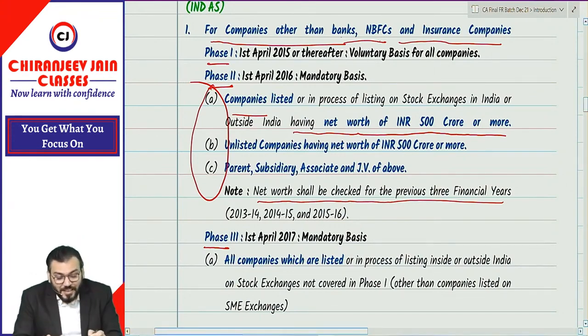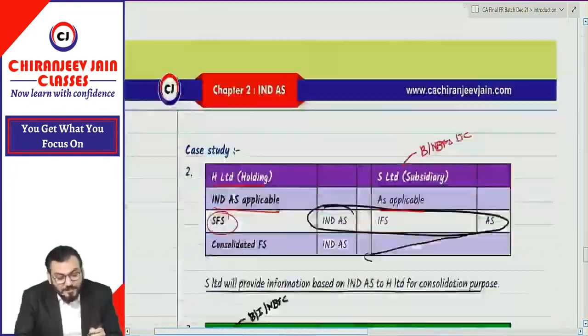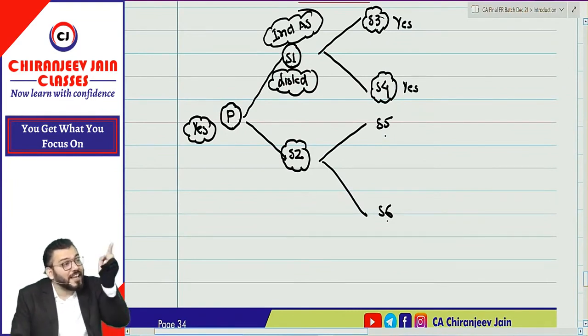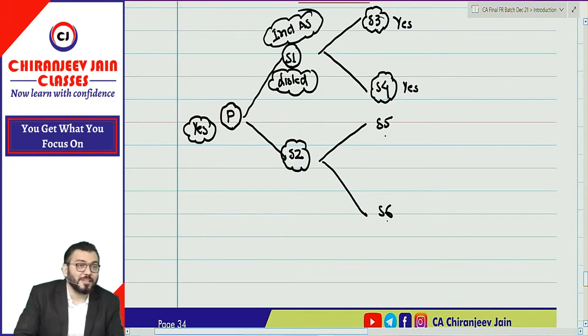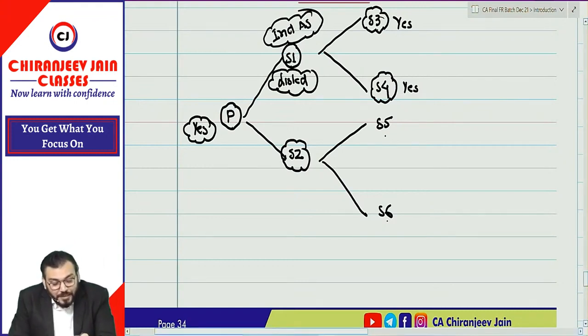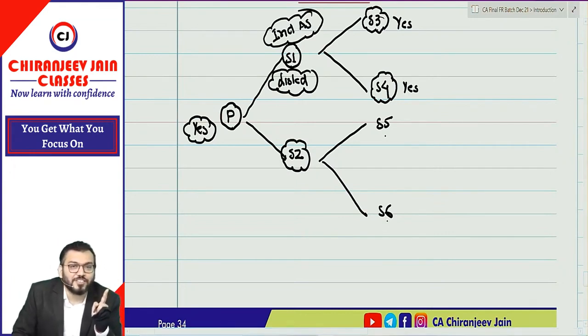Can I say, right now, S2 is a subsidiary of P, and P was not in A and B. I hope you are understanding. One second. Can I say in point number A and B, S1 was falling? Yes or no?